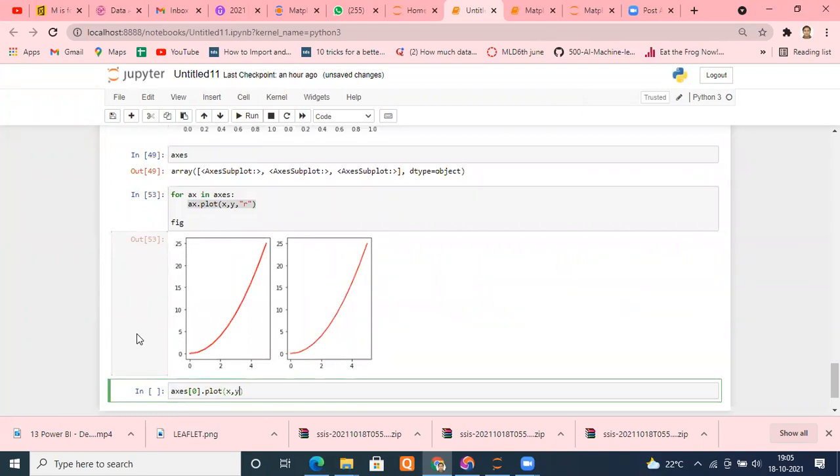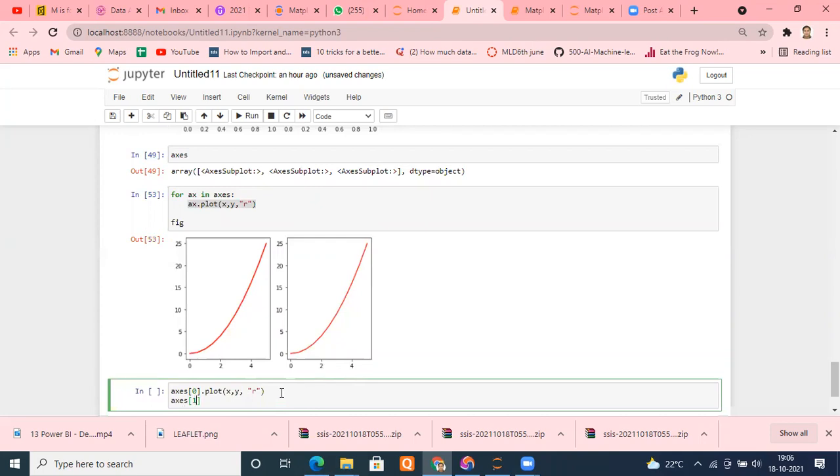I want to plot x comma y with color r. And here also second axis 1 dot plot, because we have only two. Suppose again I want to plot x comma y, but with a different color now, say green, and then show the figure here.